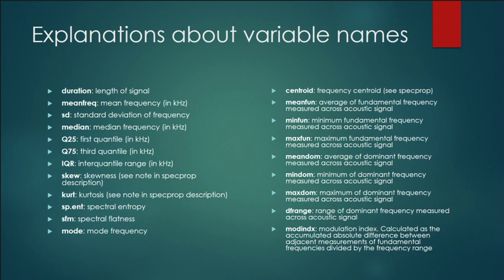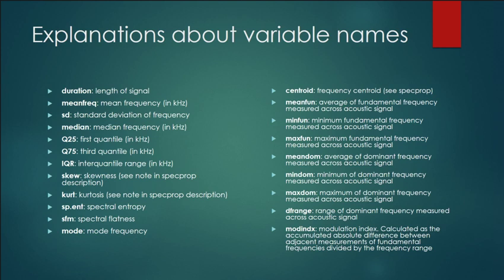And then after these variables, we got spent, which is the spectral entropy, and sfm, which is the spectral flatness. Both of them are for the spectrum, which is an important aspect of people's voice. After that, we have mode, which is the mode frequency. This part is about voice vibration frequency. As we all know, vibration is also a really important part of how we make noise. And then following up, we got centroid, which is the frequency centroid. This is also related to the frequency of the vibration.